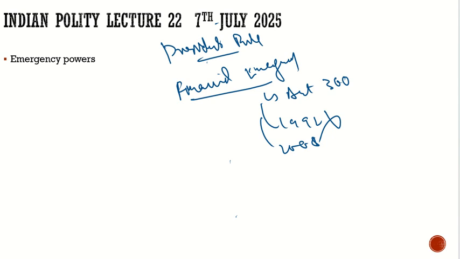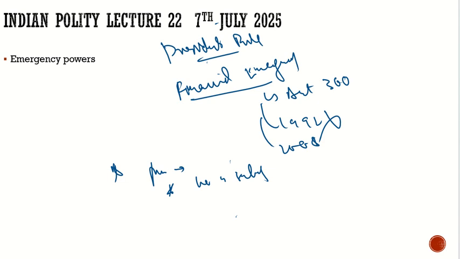What does the Constitution say about the financial emergency? The Constitution says the President can proclaim it if he is satisfied that the financial stability or credit of India or any part of its territory is threatened. Let me make it very simple. If the President proclaims that there is a financial emergency, then there is a financial emergency. And what would be the conditions for that? If he is satisfied, is it his satisfaction?